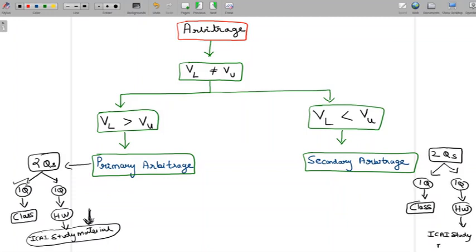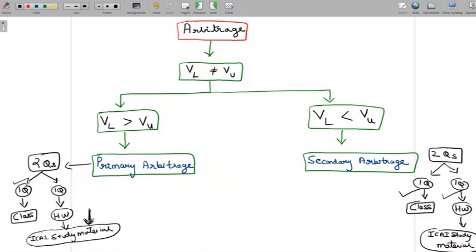So again, like I said, in the case of primary arbitrage questions, if you follow the one question that I'm going to solve in this lecture, and I'm also going to explain in a lot of detail, then replicating it is going to be absolutely simple as far as the other question is concerned. So for both primary and secondary arbitrage, it's important that you understand in detail how things actually work. So that's about primary arbitrage and secondary arbitrage.